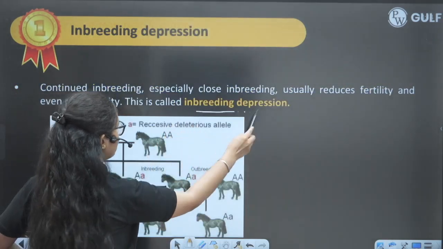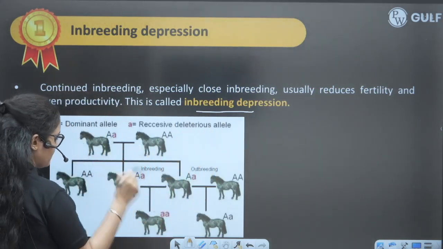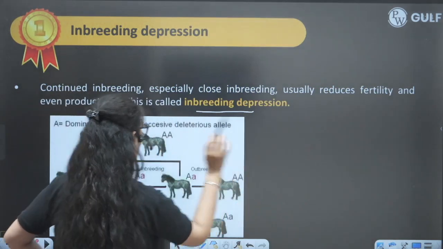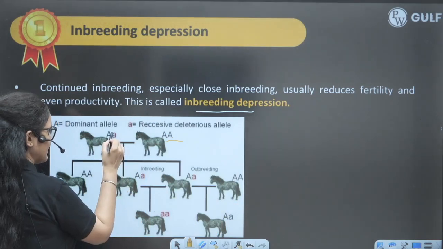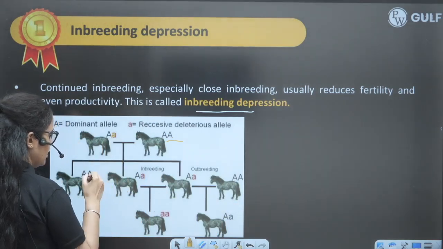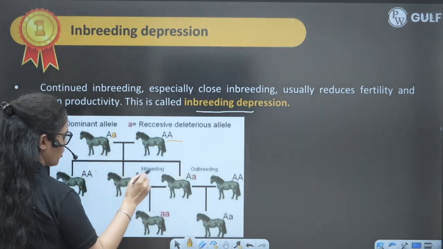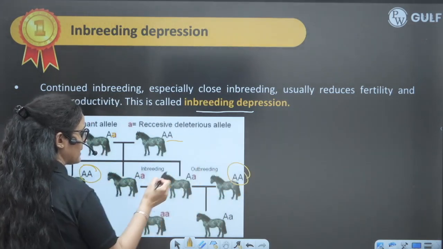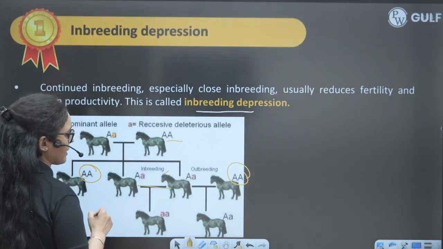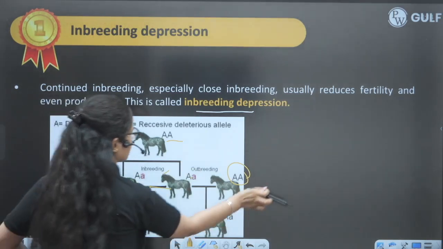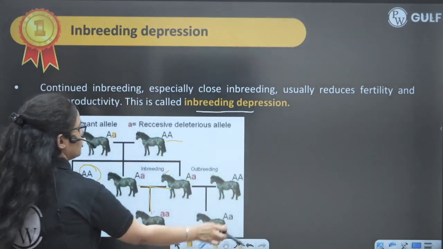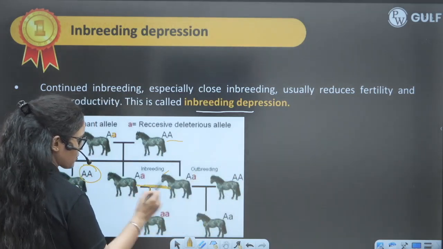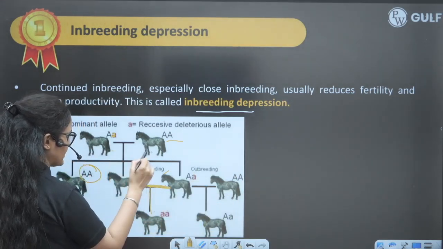So what is inbreeding depression? Suppose this is one male, one parent, and the other parent. This is the dangerous recessive allele, right? So we have mated them, and we have got all these offspring with the characters. They are having pure line, but they are recessive, and we breed them together. Suppose we breed these offspring together, which are the offspring of these two parents.